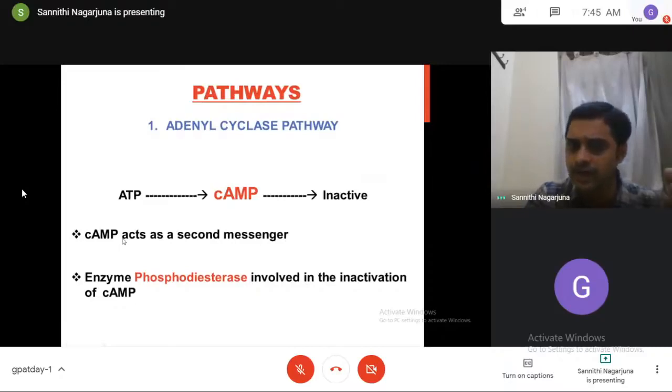So got my point? The ligand binds to the receptors, GDP is replaced with GTP, GTP alpha interacts with pathways. If it interacts with the adenyl cyclase pathway, it releases cyclic AMP. This cyclic AMP will act as a second messenger, and will produce the pharmacological actions. After actions, the cyclic AMP is inactivated by the enzyme phosphodiesterase. The enzyme phosphodiesterase is always involved in the inactivation of cyclic AMP after producing its pharmacological actions.